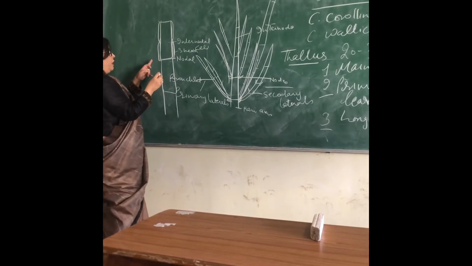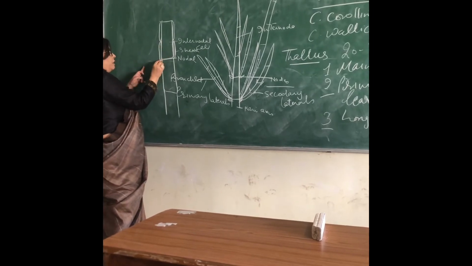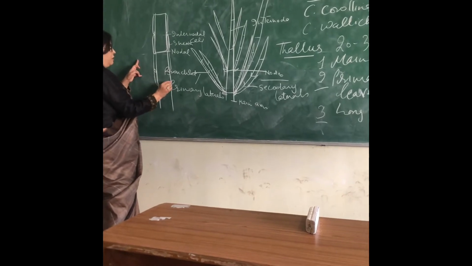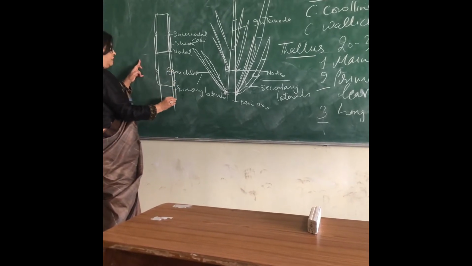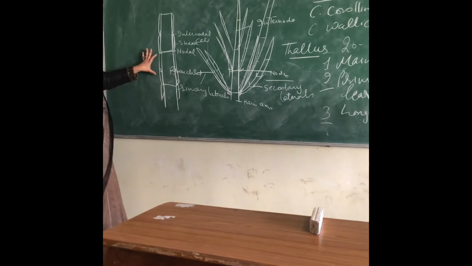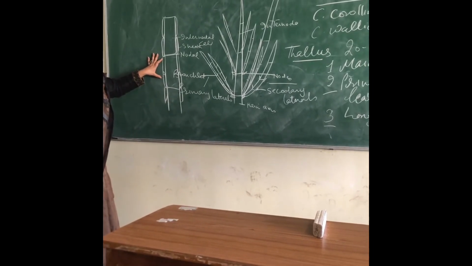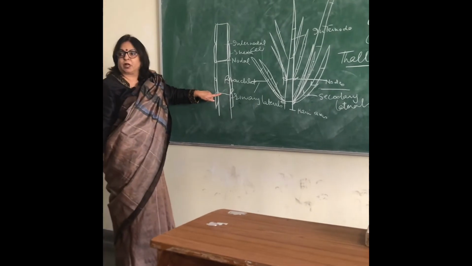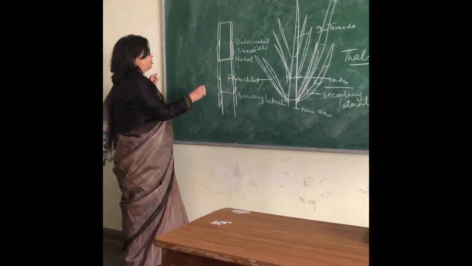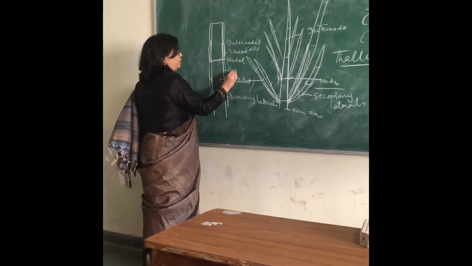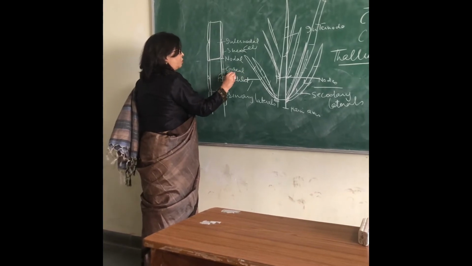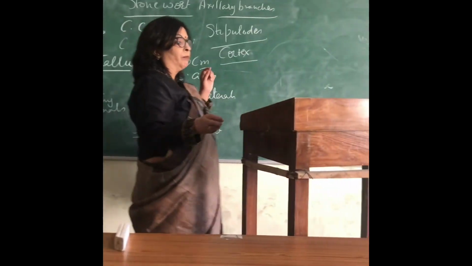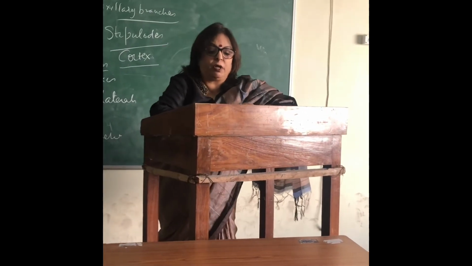So one cell is directed on the upper side and the second downward. Similarly, this is directed on the upper side and this on the other side. That means the cortex of the internode is formed by the cells from both nodal regions, upper and lower nodes. They form the cortical sheath. So the cortical sheath of the internodal cell is formed by the two nodes.